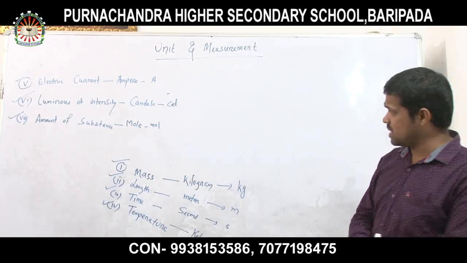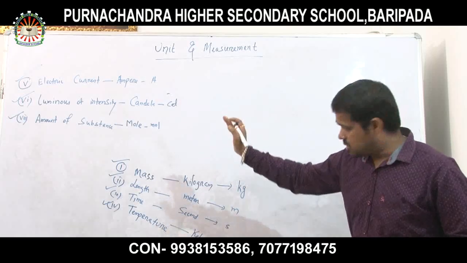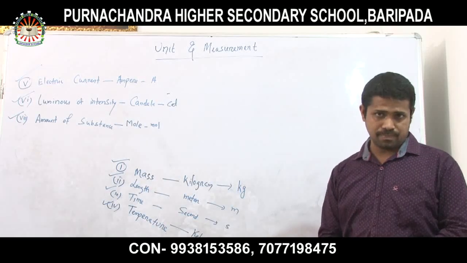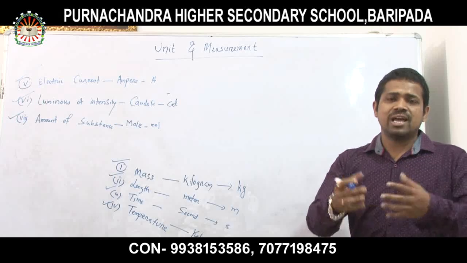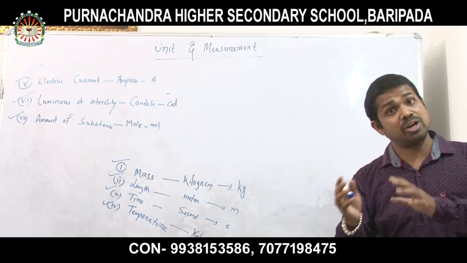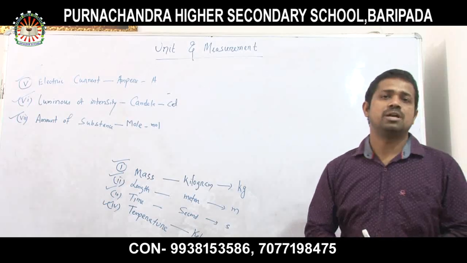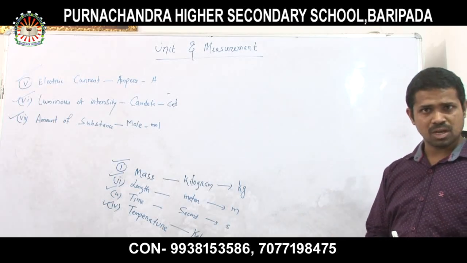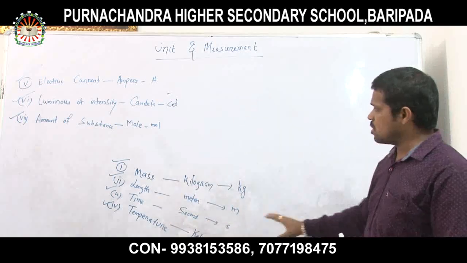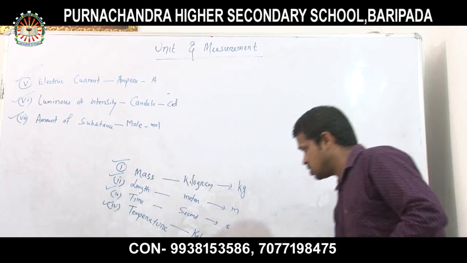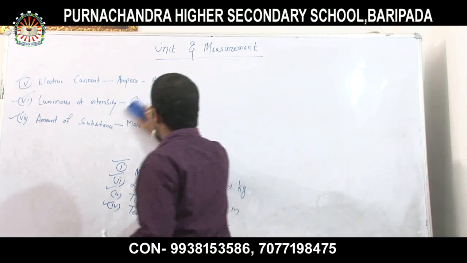You know what this means? That means with the help of these 7 units, we can derive or find out other units. That's why these 7 types of units are called fundamental units. Clear? So these are about the fundamental units. Now next we will discuss the derived units.